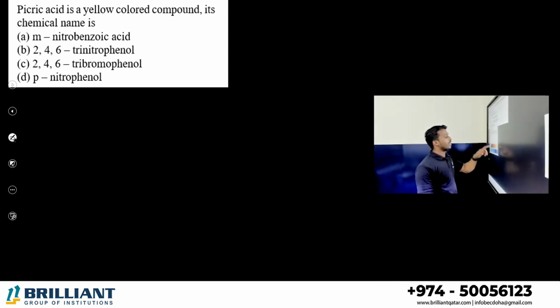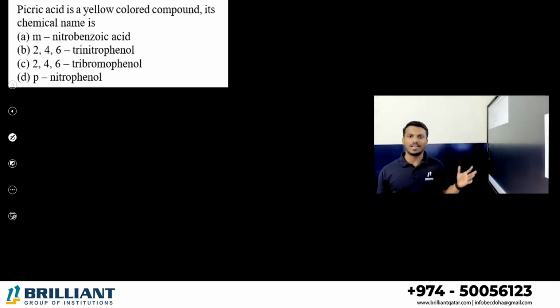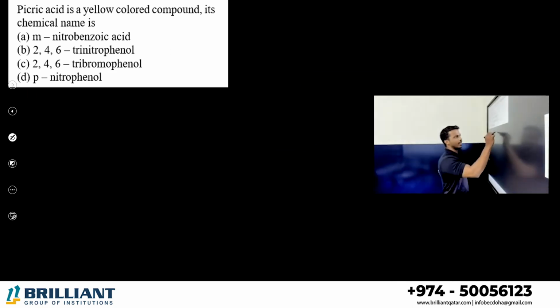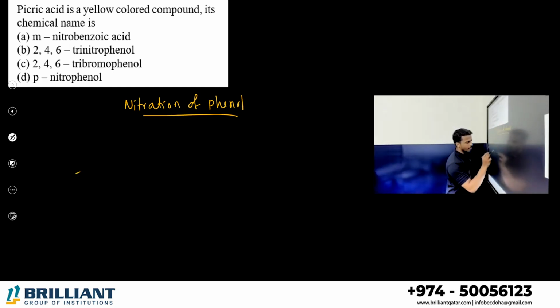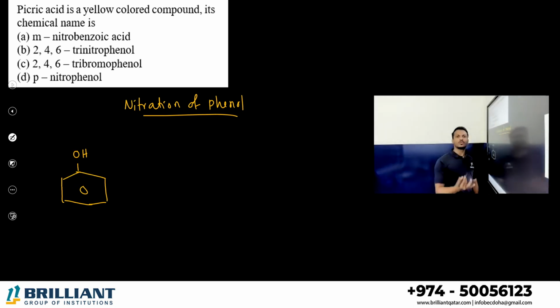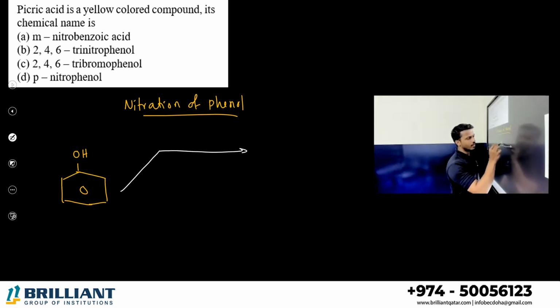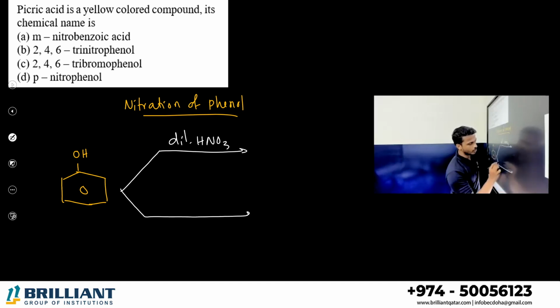Picric acid is a yellow colored compound. Its chemical name is, you studied, 2 reactions for the nitration of phenol. Let me revise the theory also. What is phenol chemically? Benzene with the OH. Nitration you can do in two ways on phenol. One is treating with dilute nitric acid. The other is using concentrated nitric acid.